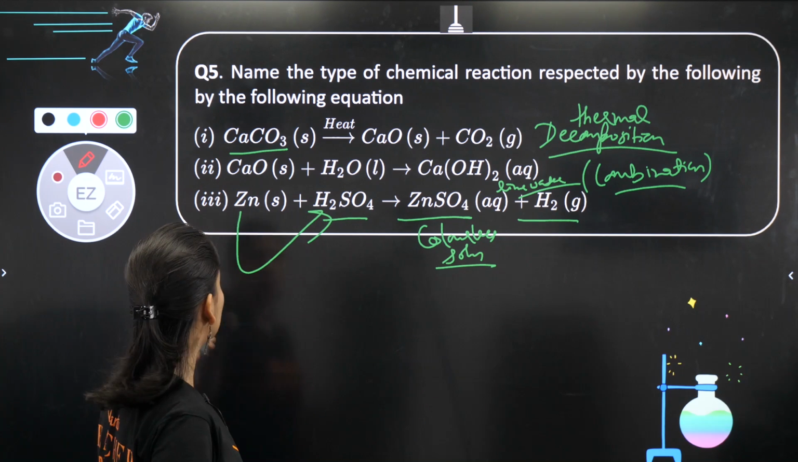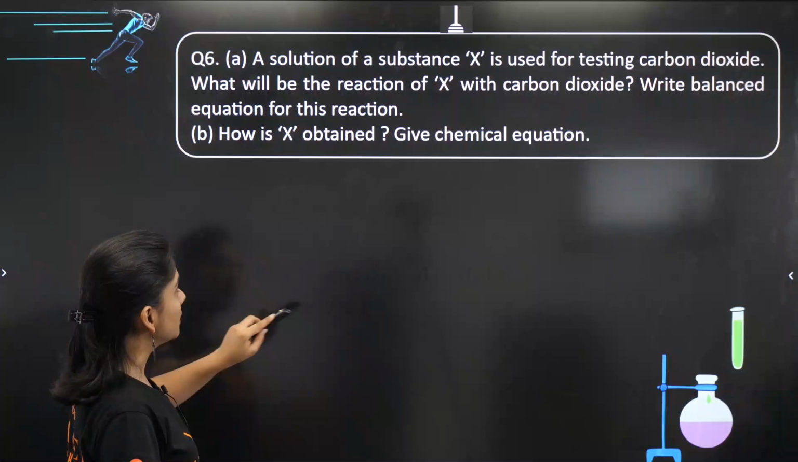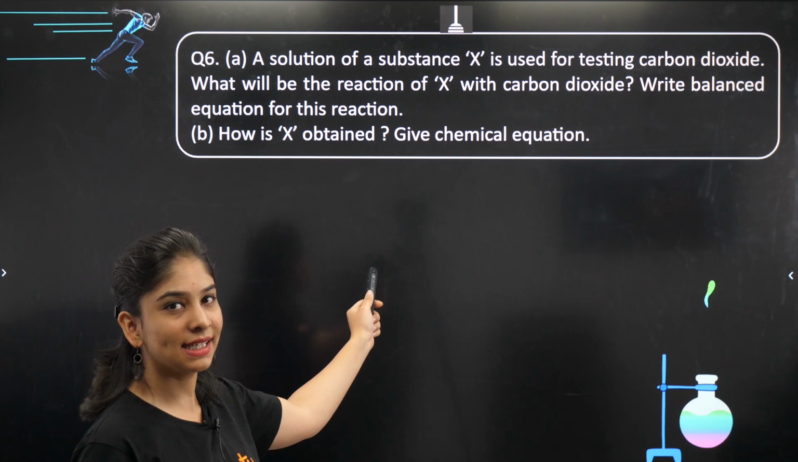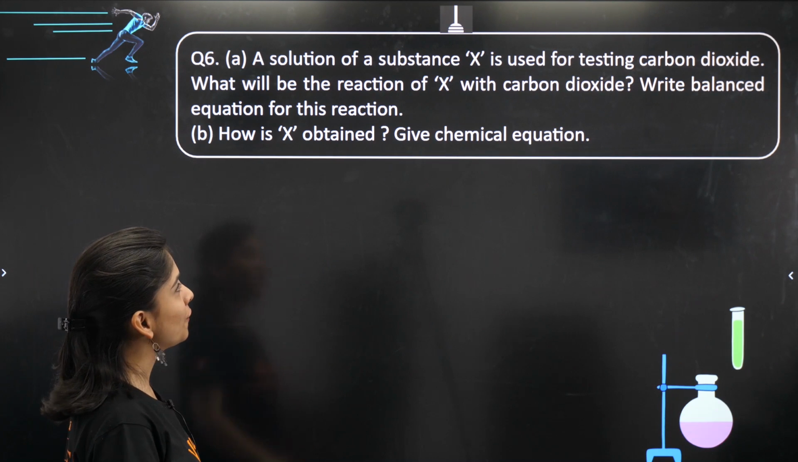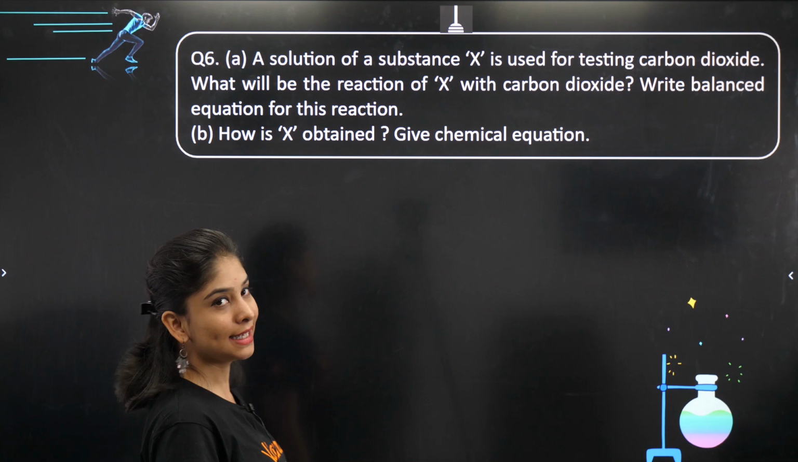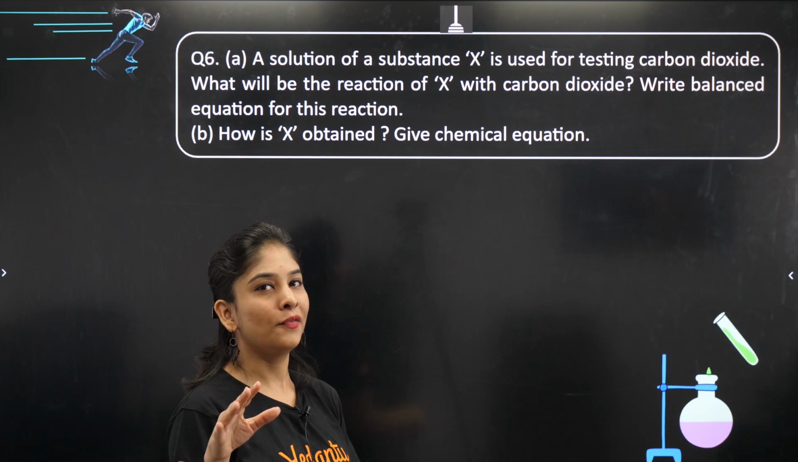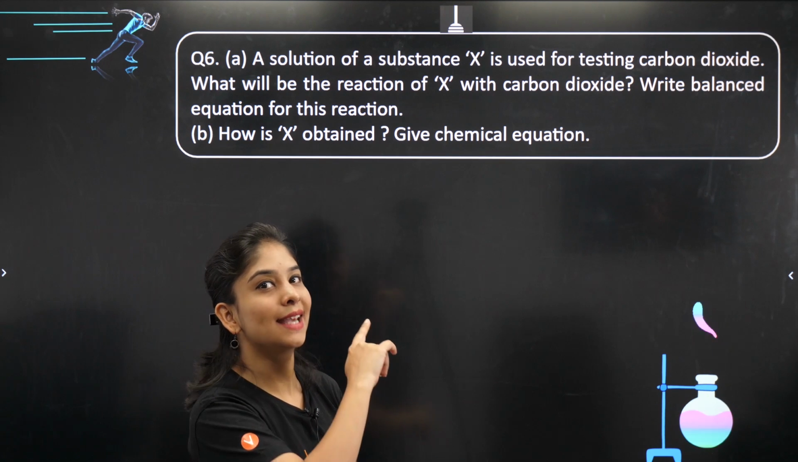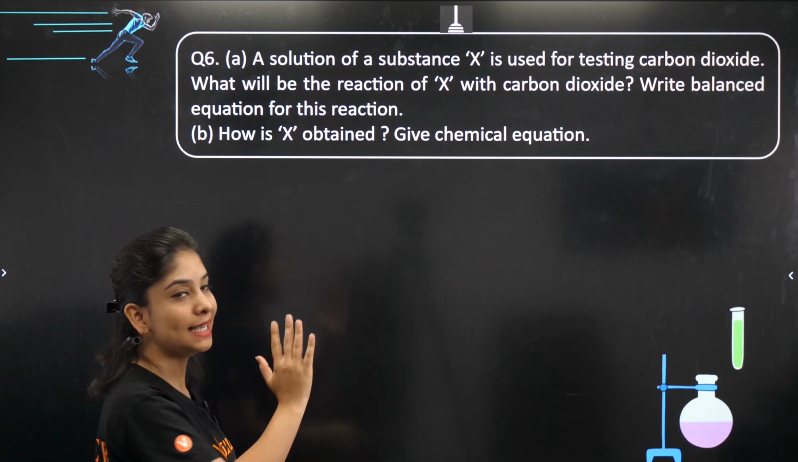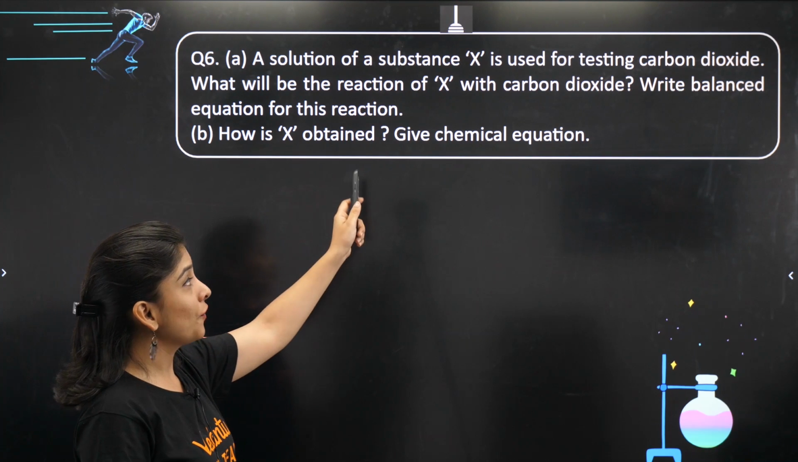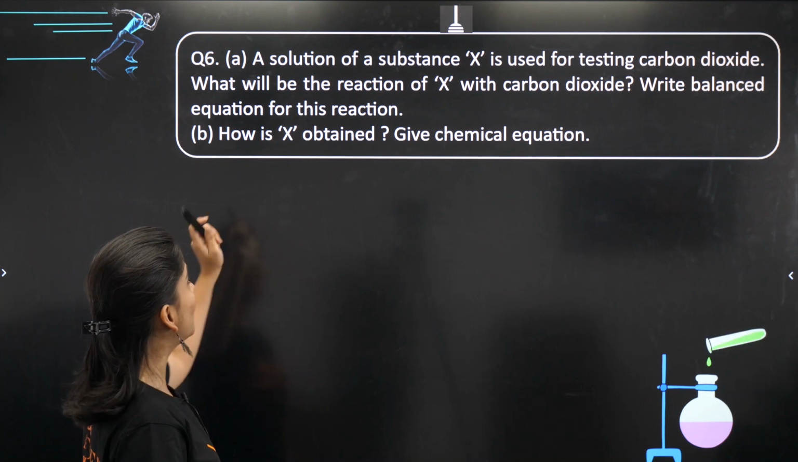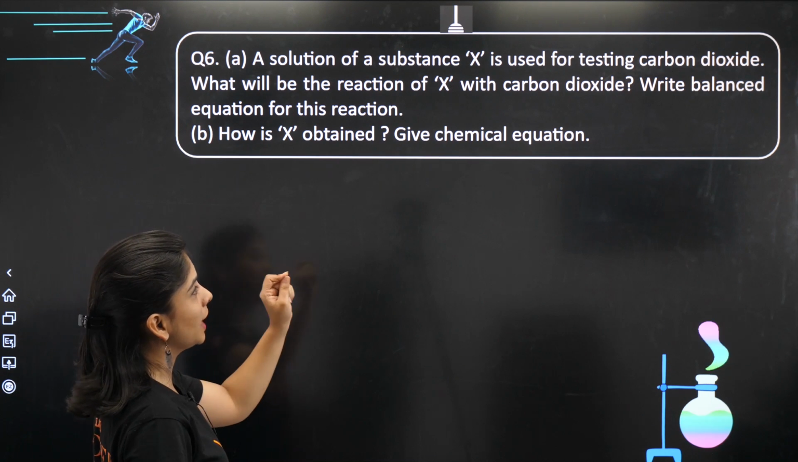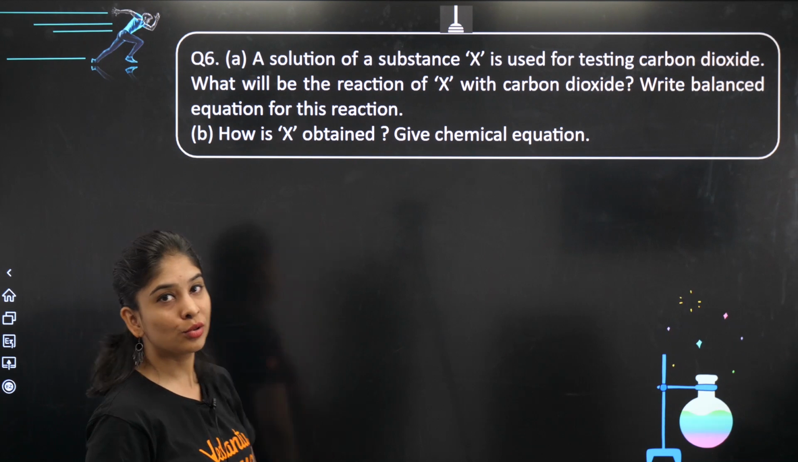Yes बच्चा लोग, so let's move ahead. This is also done. One more very beautiful question on the screen. Let's read it out. The question is, a solution of substance X is used for testing CO2. Almost similar kind of a question we have done in the previous question, previous ka second part, if you remember precisely. What will be the reaction of X with CO2? Write balanced equation for this reaction. How is X obtained? Give chemical reaction.